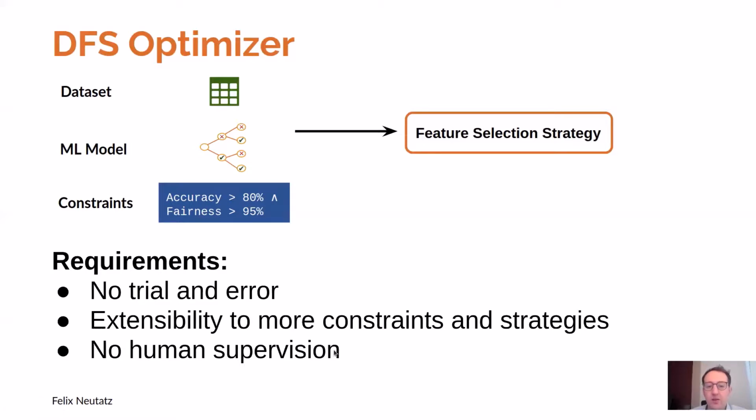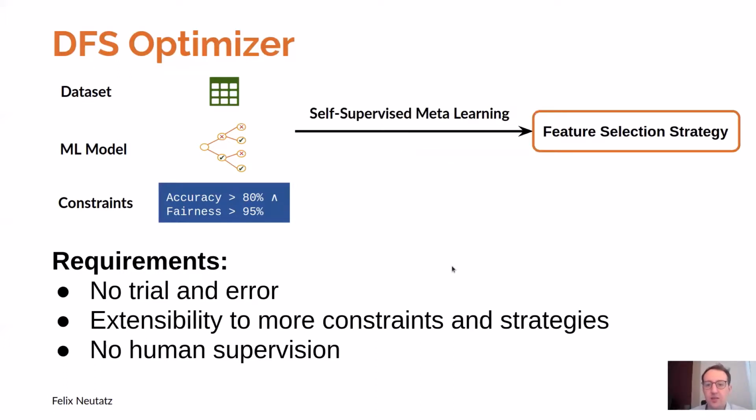So every time a new constraint is added, the human should not need to label or add any rules. And to implement a DFS optimizer that can successfully map an ML scenario to a feature selection strategy and follow all the requirements, we propose self-supervised meta-learning. And for the details, I would point you to the paper or to the long talk.